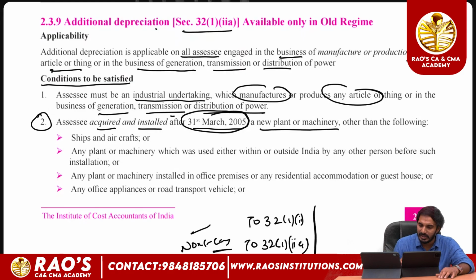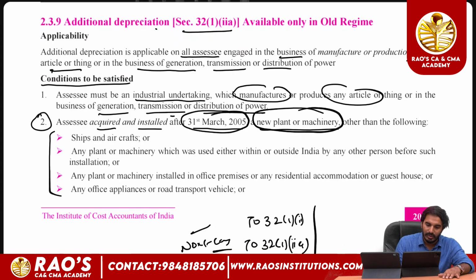The assessee must acquire a new plant or machinery, other than the following. The assessee must acquire new plant and machinery, not second hand or old plant and machinery, and it must be acquired on or after 31st March 2005. So, the first condition is that the assessee should be a manufacturing assessee. The second condition is that he should acquire new plant and machinery, which means that on any asset other than plant and machinery, the assessee cannot claim additional depreciation. For example, the assessee cannot claim additional depreciation on a building.